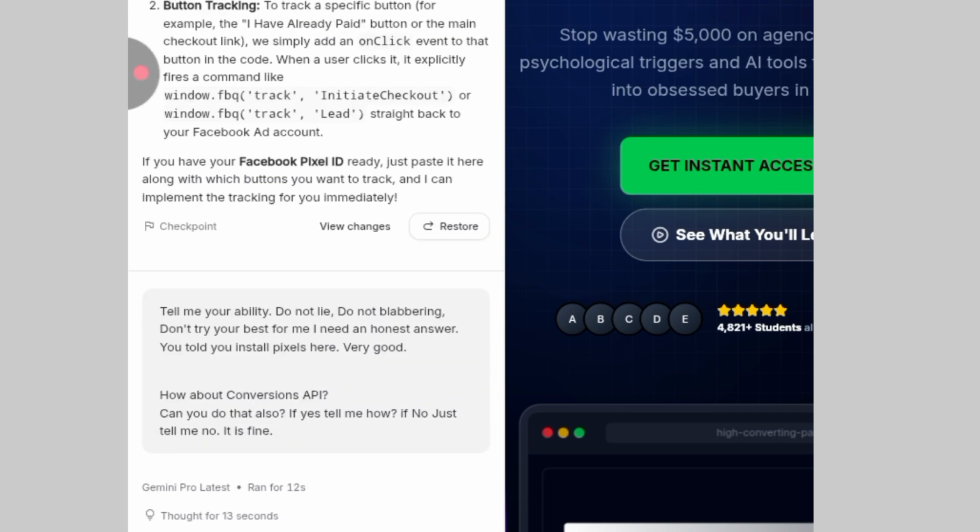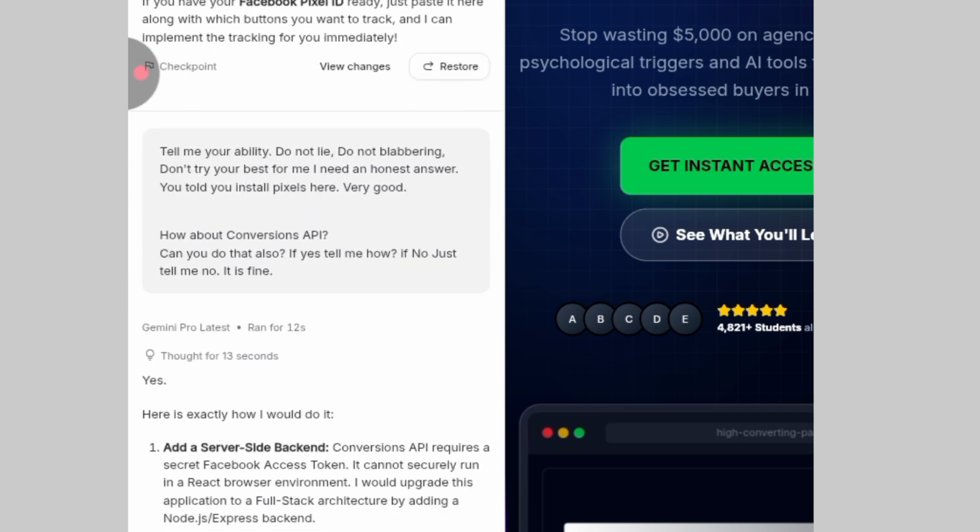Later on, I came back and said, tell me your ability. Do not lie, do not blabber, don't try to impress me, I need an honest answer. You told me you can install Pixel, because I had asked the group before whether you can install a Pixel on a subdomain website, which is mine. Mine is also a subdomain, and it claimed it could do so.